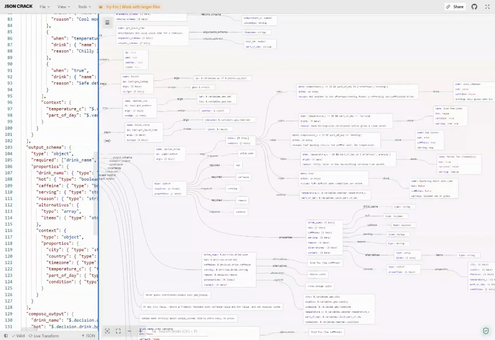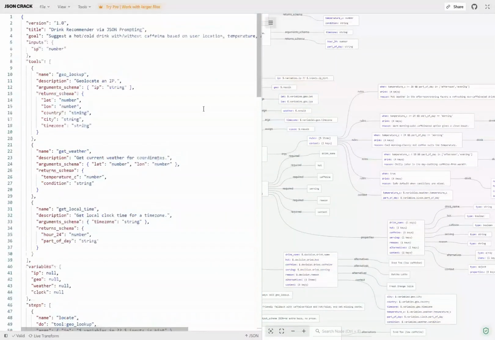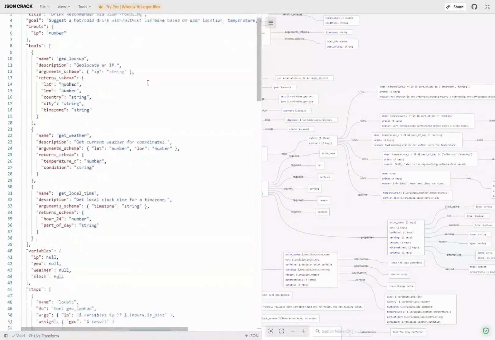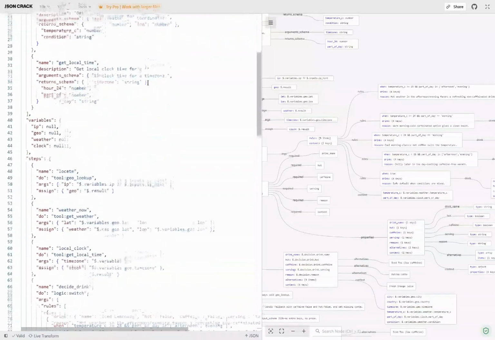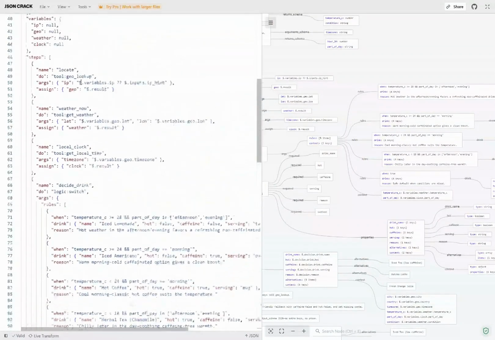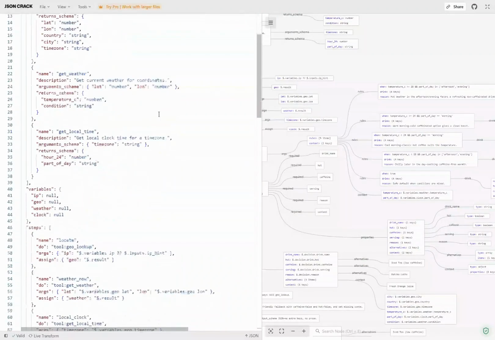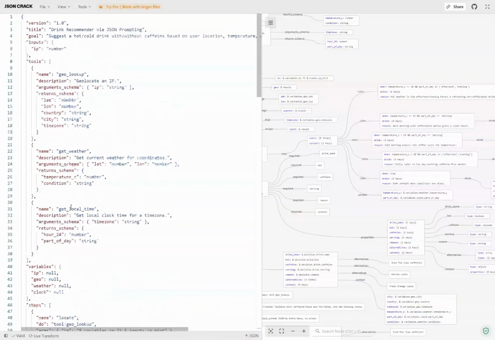Okay, here is my simple version of the JSON prompt for our drink recommender. And yes, that's a simple version. And honestly, a real world operation could be very complex and deep. Sometimes the decision tree could be very complex. But don't worry, I can quickly walk you through this example and show you all the steps. And when you understand the structure, you can find out that it's maybe a little bit complex, but it's not really so hard to figure out how it works because of the well-defined structure.